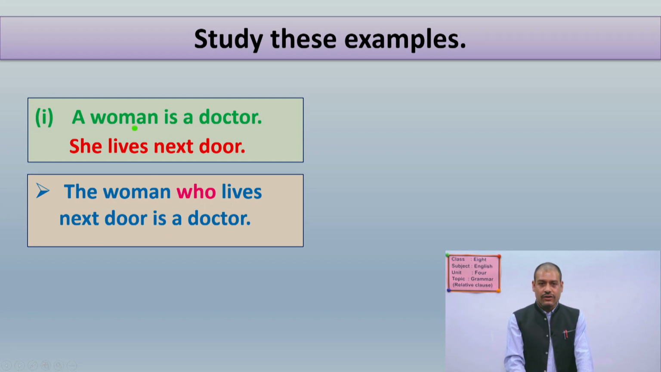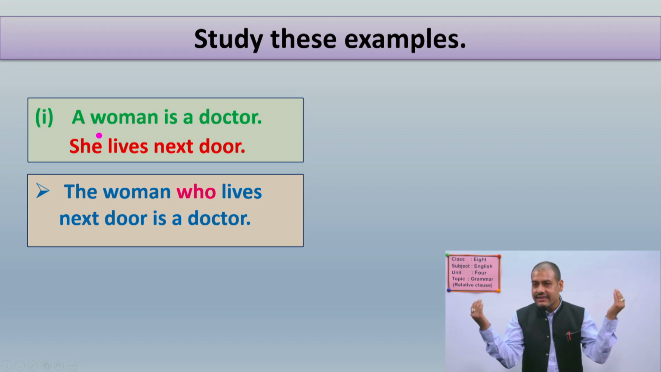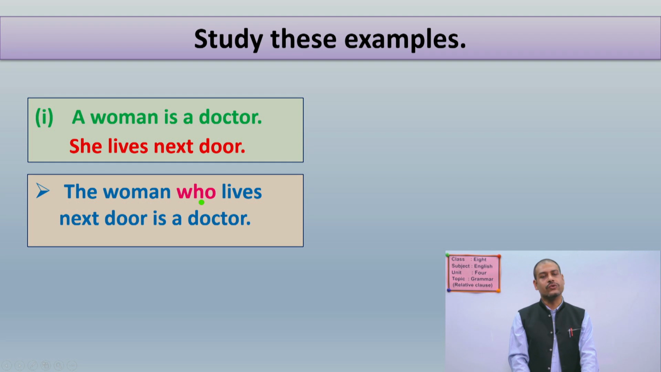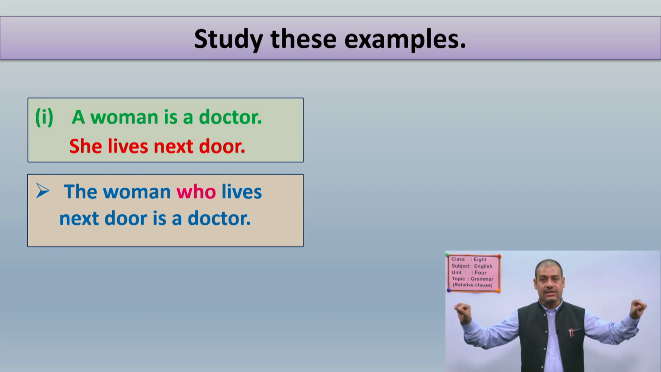See, a woman and then she mean the same person, and these two words, same person, are related with the word who. Okay, so when we use who here, then we are not using this she again. All right, that is how we combine the sentences into one using the relative clause who.